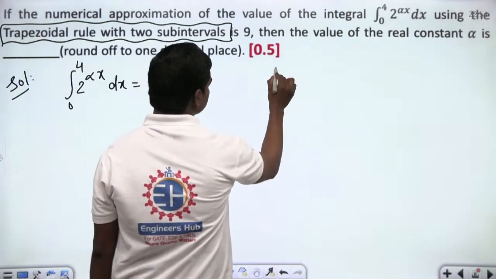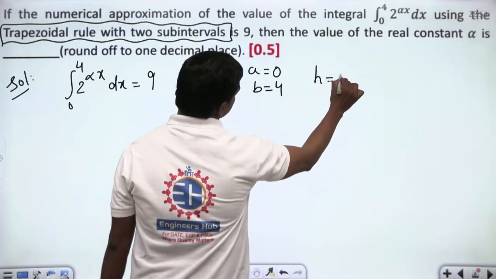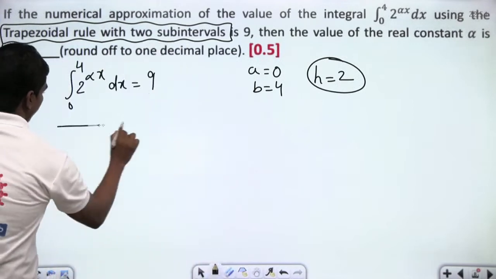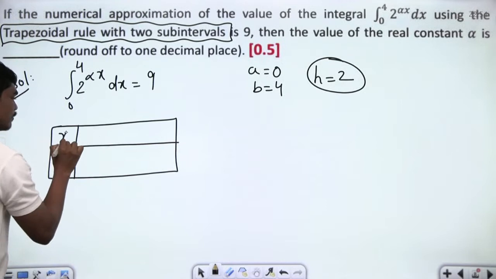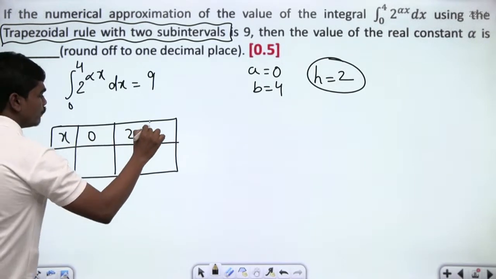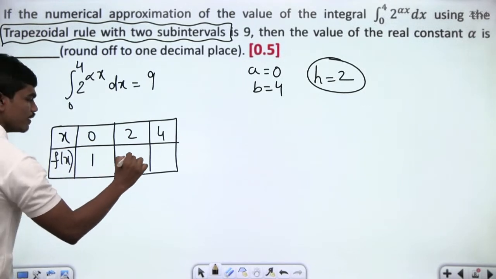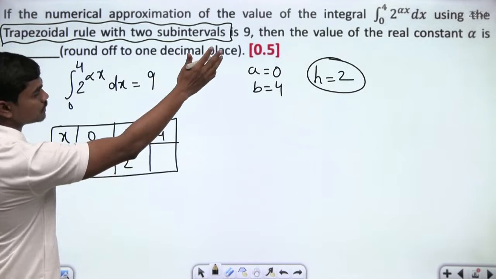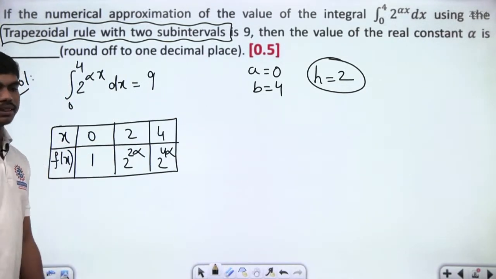Then definitely if you have this starting value as 0 and this is 4, then step size is equal to 2, because to have only two subintervals. Then that's pretty much clear. If you form the table that you generally form for the trapezoidal rule, for the value of x, you have 0, 2 and 4. And similarly for the value of f of x, you have 1, 2 power 2 alpha, and this is 2 power 4 alpha. This is the table that we have, correct?